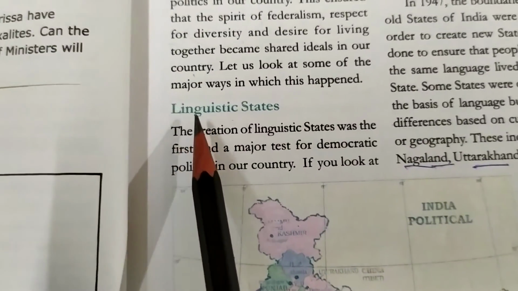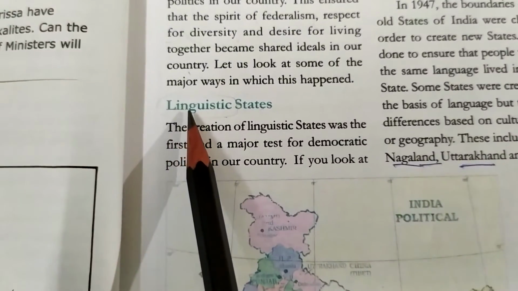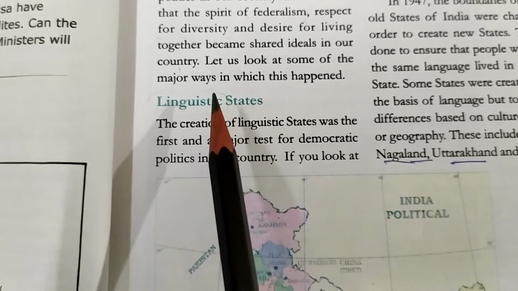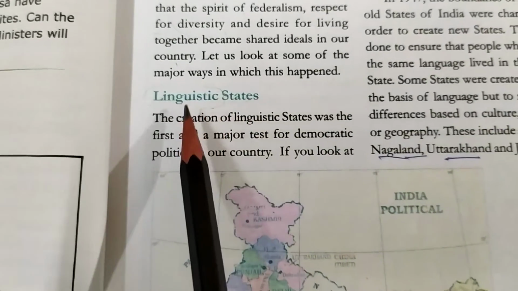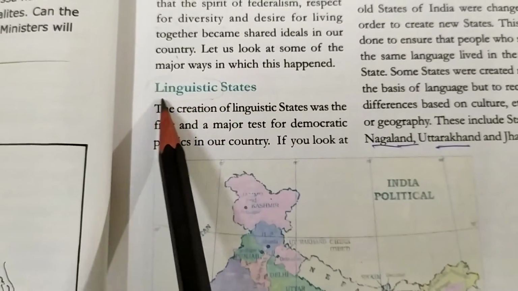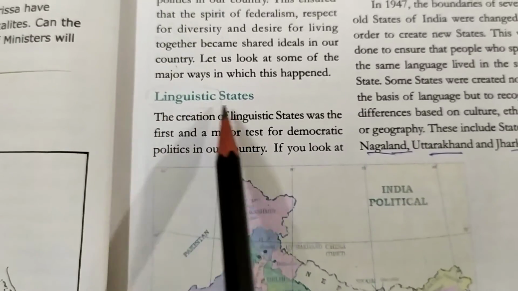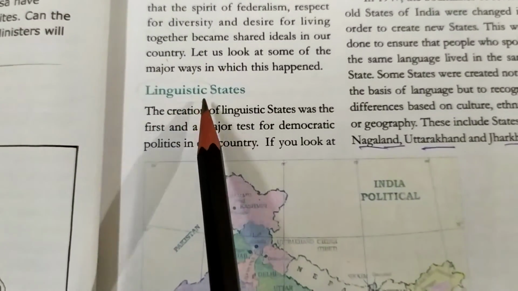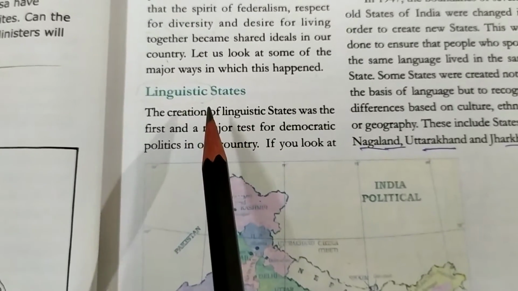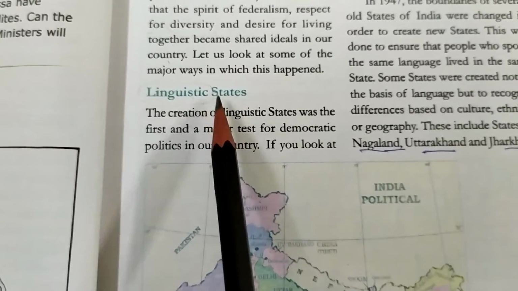So the first point is linguistic state. The meaning of linguistic is a place which is divided according to the language which is spoken in that particular area. Just like in Belgium, we have learned how the entire country was divided according to the language they speak. In the same manner, the meaning of linguistic state is to create a new state or a new area where only that particular language is spoken by the people who are residing in that place.